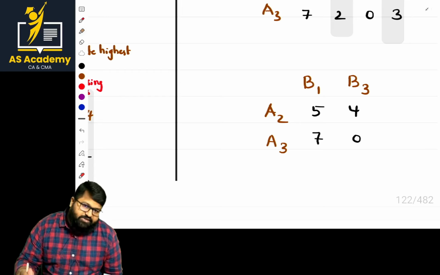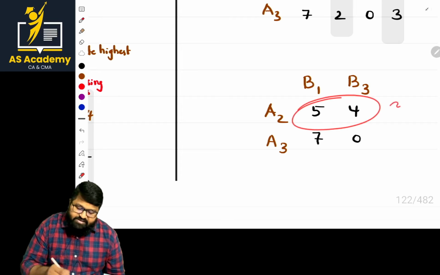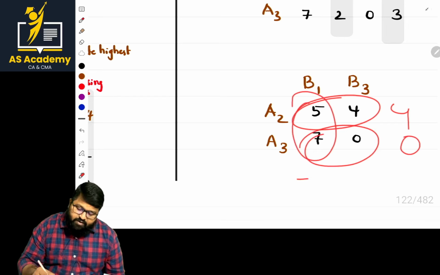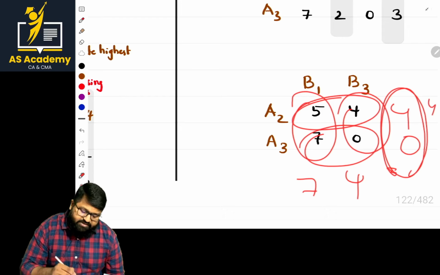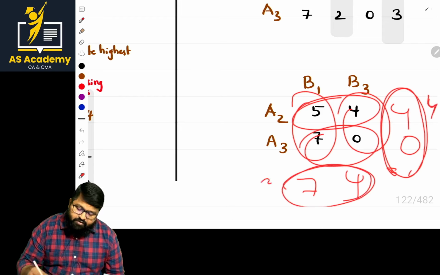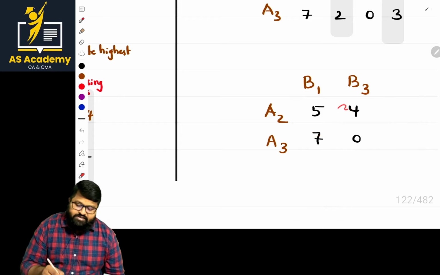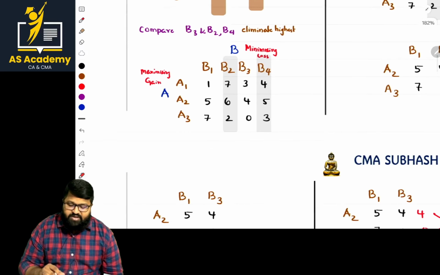So how to get the saddle point check, sir? The saddle point check is that basically from this the least value is 4, from this the least value is 0, from this the highest value is 7, from this the highest value is 4. Now from these values we take the highest value 4, and from this take the 4. 4 equal to 4, we reach the saddle point. So this is the strategy. A2, B3 will be the strategy. Okay. Value of the game will be 4.